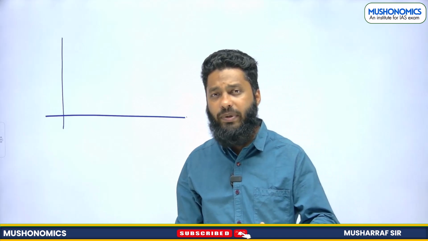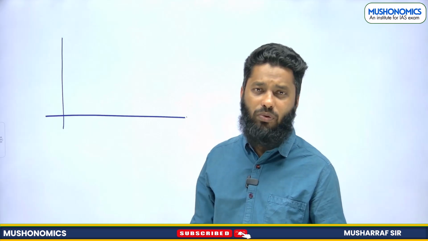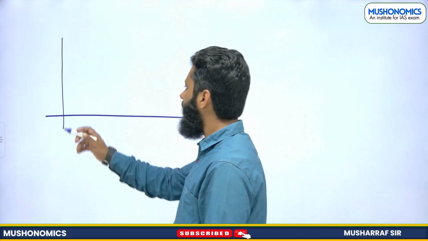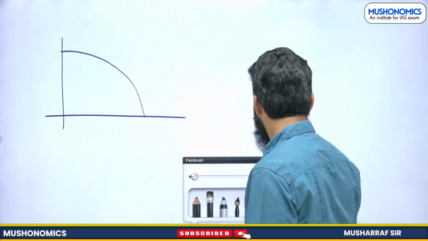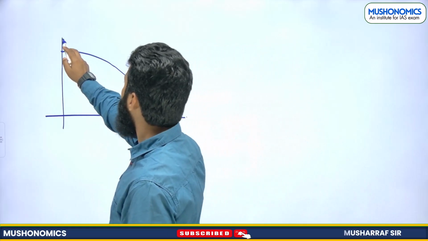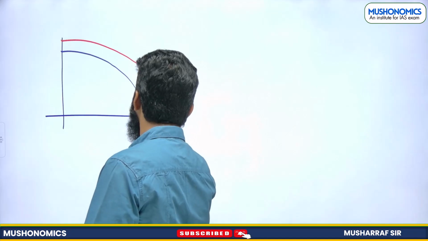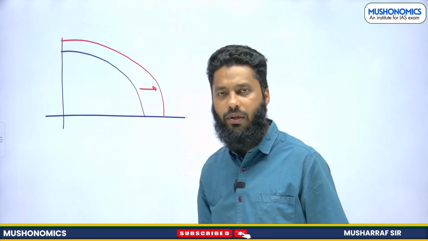Or new avenues of resources you have developed, then what happens? This was your production possibility curve. When technology improves, your production possibility curve shifts like this. This is the shift to the right.